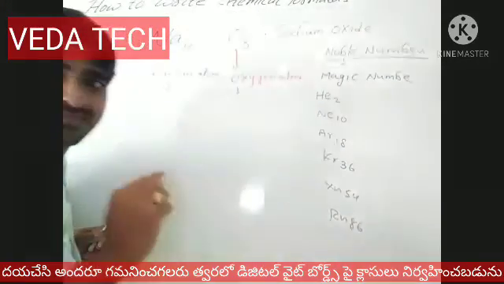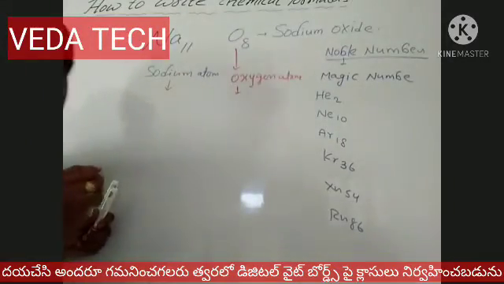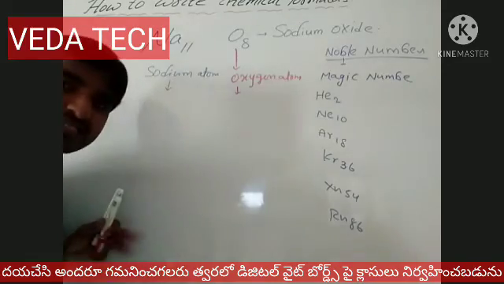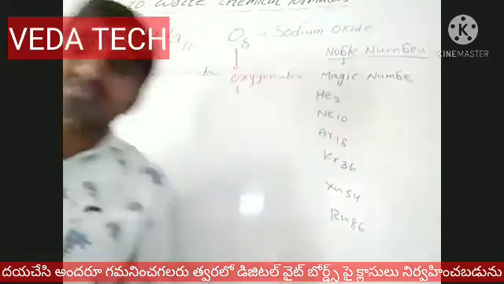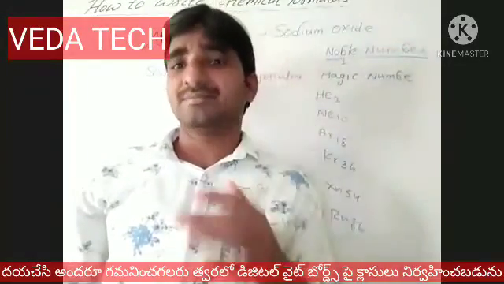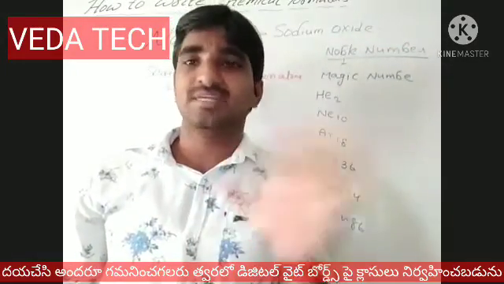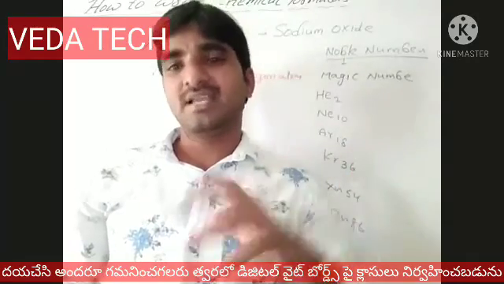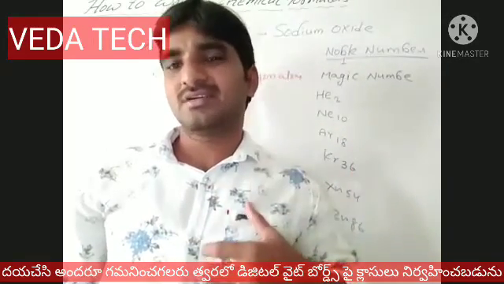Cation means loss of electrons. Anion means gain of electrons. Whenever any atom loses electrons, it is called a metal. Whenever any atom gains electrons, it is called a non-metal.